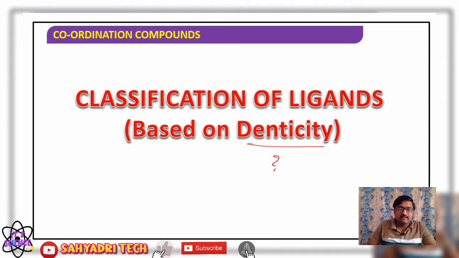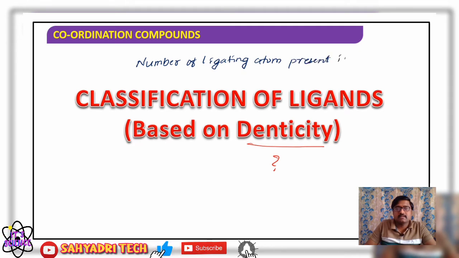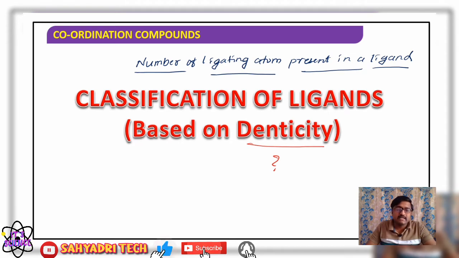Denticity is the number of ligating atoms or groups present in a ligand.